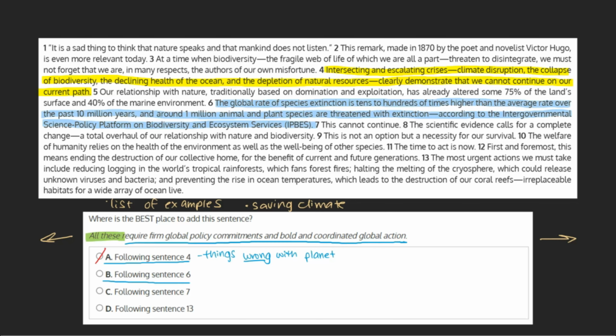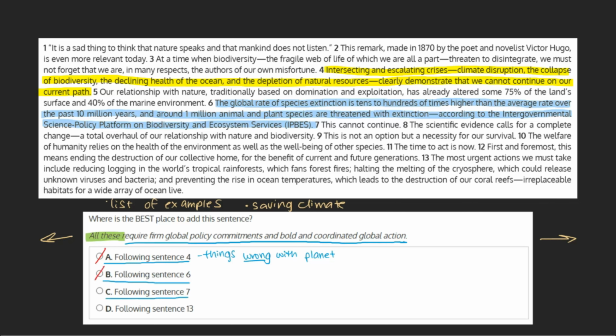B. Following sentence 6. The global rate of species extinction is tens to hundreds of times higher than the average rate over the past 10 million years, and around 1 million animal and plant species are threatened with extinction, according to the Intergovernmental Science Policy Platform on Biodiversity and Ecosystem Services. Again, as our given sentence seems to sum up a list of sorts outlining how to save the planet, which we simply don't see here, we can mark this choice as incorrect.